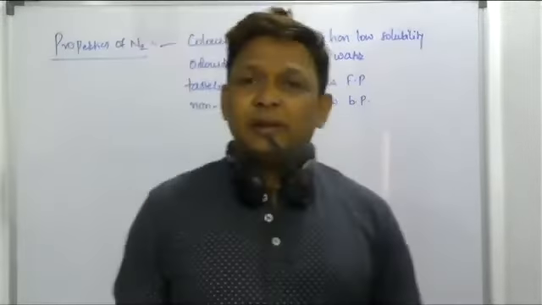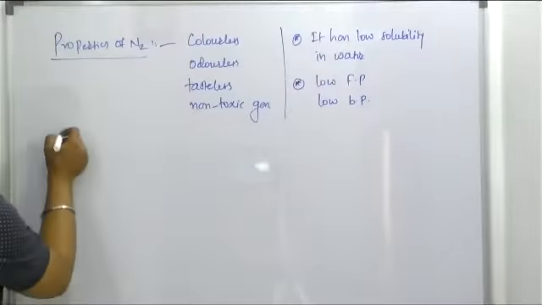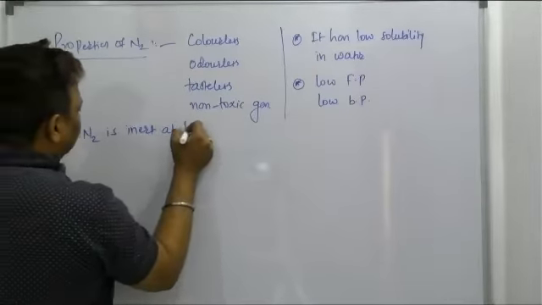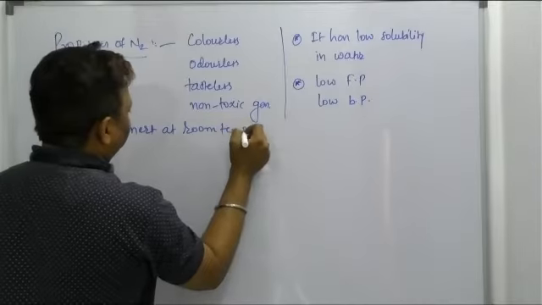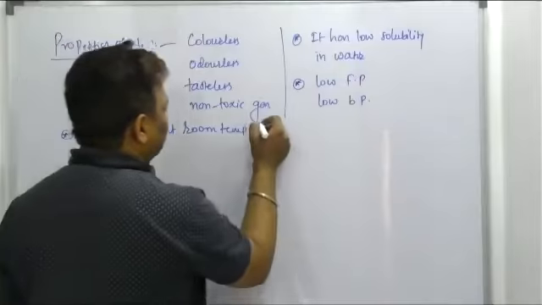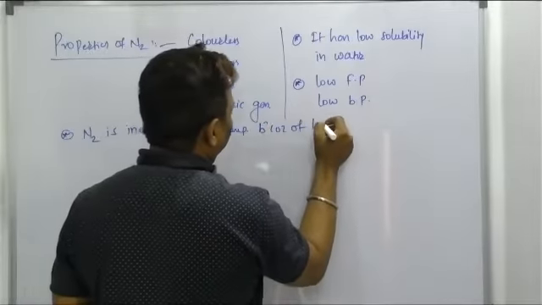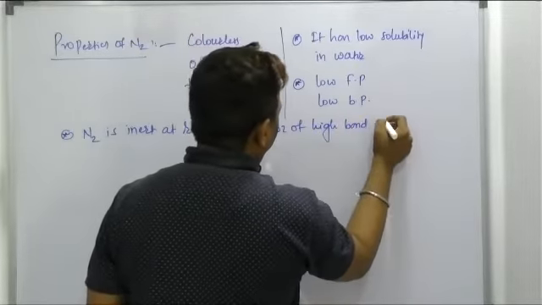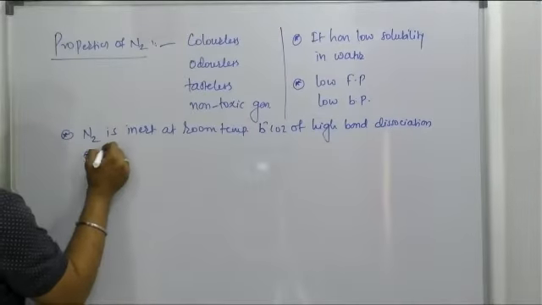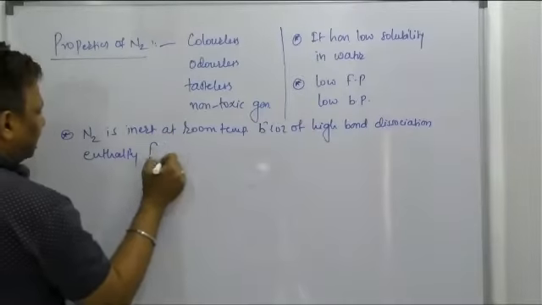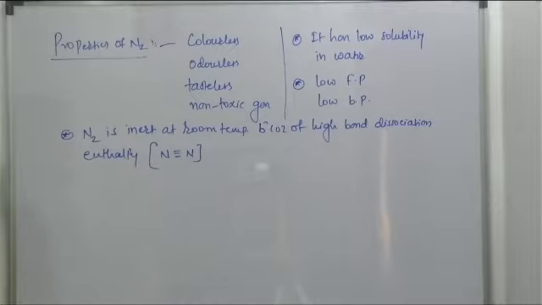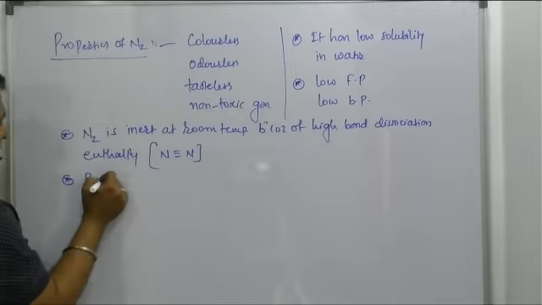We know nitrogen will be inert at room temperature. Inert means unreactive. It will be inert at room temperature. But why will it be inert at room temperature, you know? Because of high bond dissociation enthalpy. N triple bond N, 941.4 kJ per mole. Right, sir?